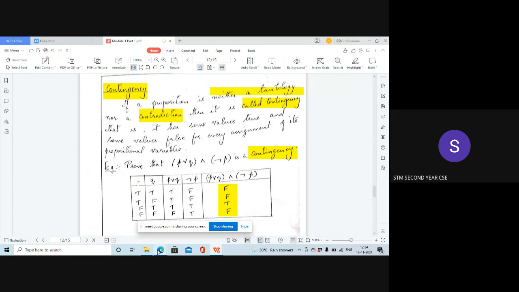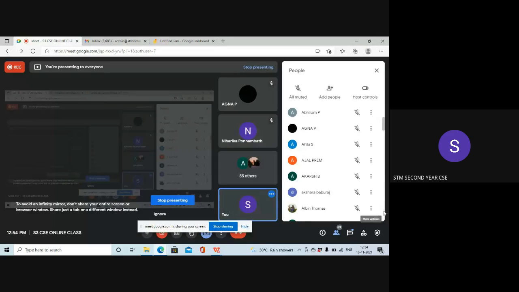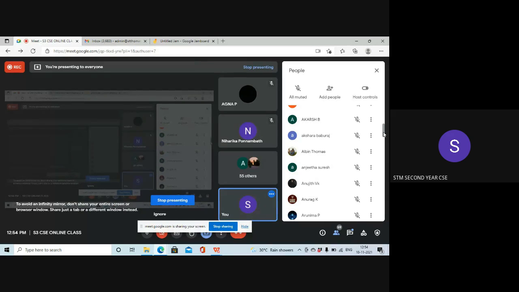I'm going to call one by one. You have to give me the truth values, okay? Give me the truth values for column P or Q. Anjita, what is the truth value for P or Q?